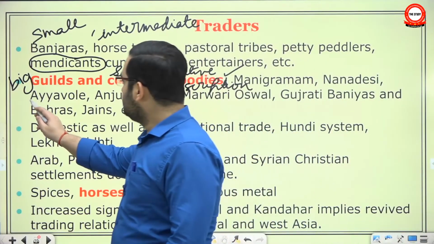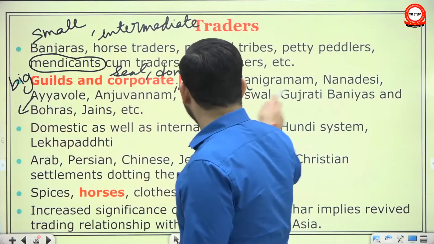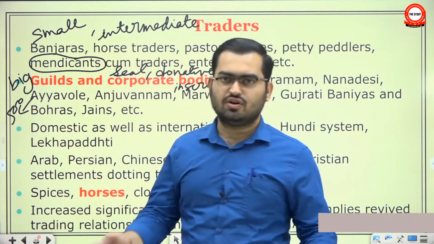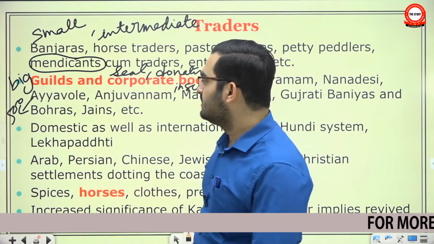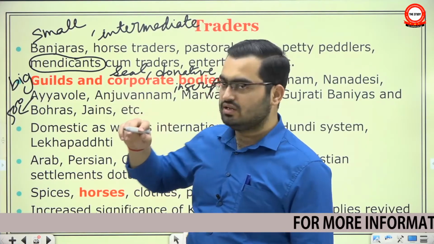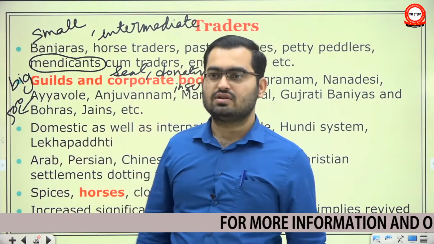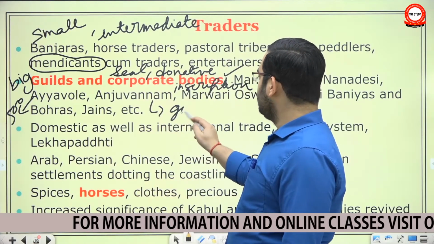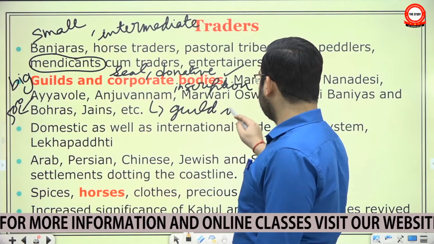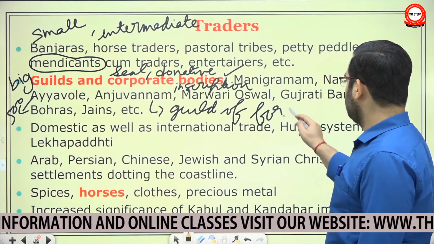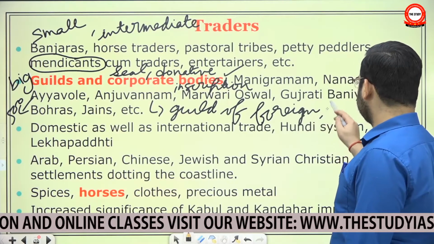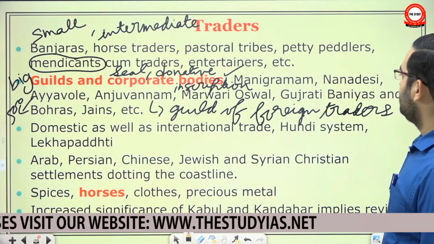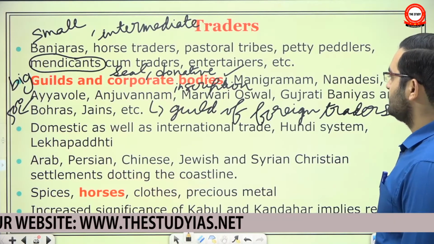The word Ayyavol, though some of the examples are not from the book, literally means the 500. So maybe it was a confederation of 500 traders. They originated from the Badami area, and then they gradually expanded over South India and Deccan. Anjuvanam, surprisingly, this was a guild of foreign traders. And then you have Marwadi, Oswal, Gujarati Baniyas and Bohras and Jains.